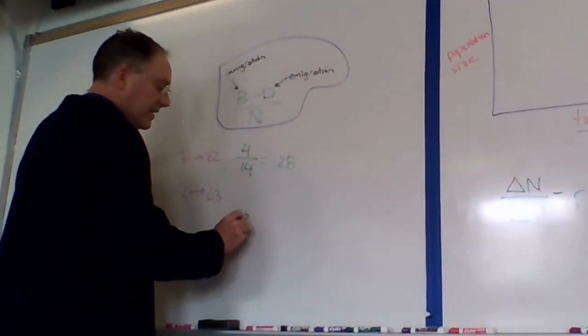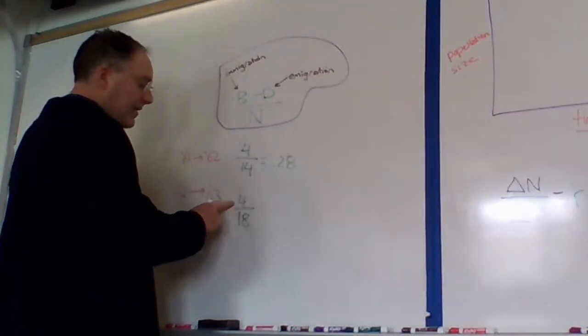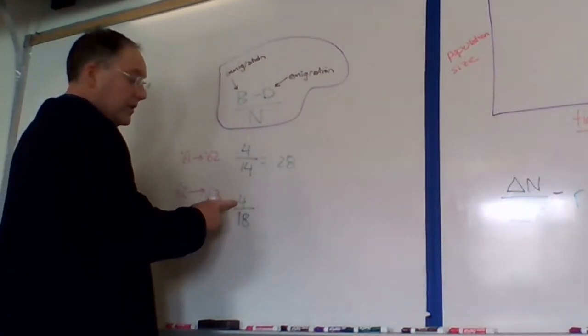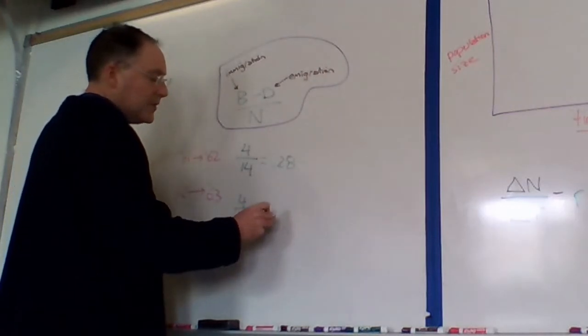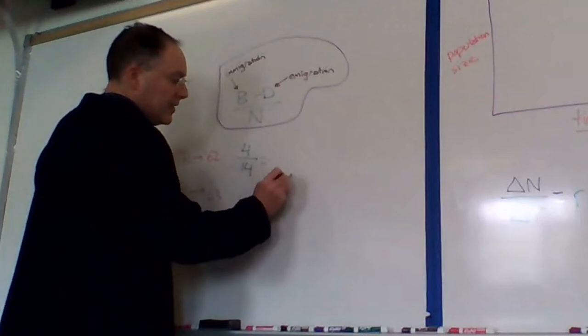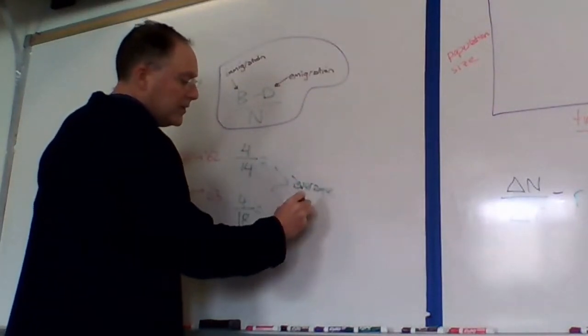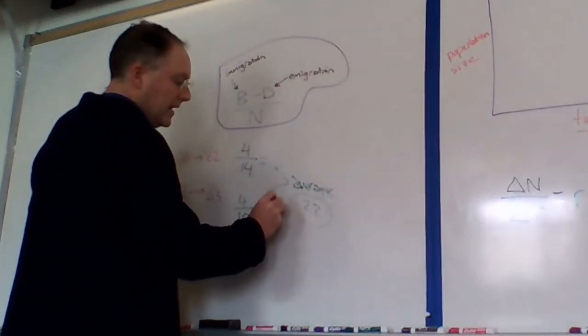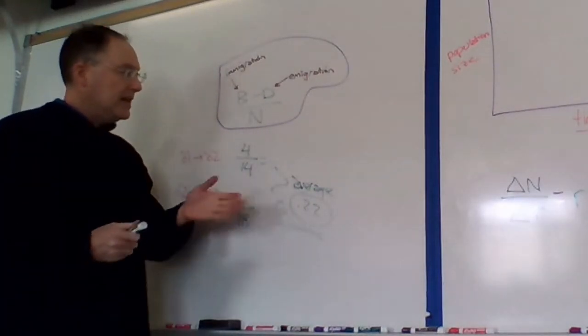We then get 18 students, and so if we have 4 more students that year from the previous year, we get another number. And so I'm not going to show you these numbers because I've already done this in my head. But the average of these is 0.22. So the point that I'm trying to make here is that we can calculate R. We can figure out what the growth rate is.